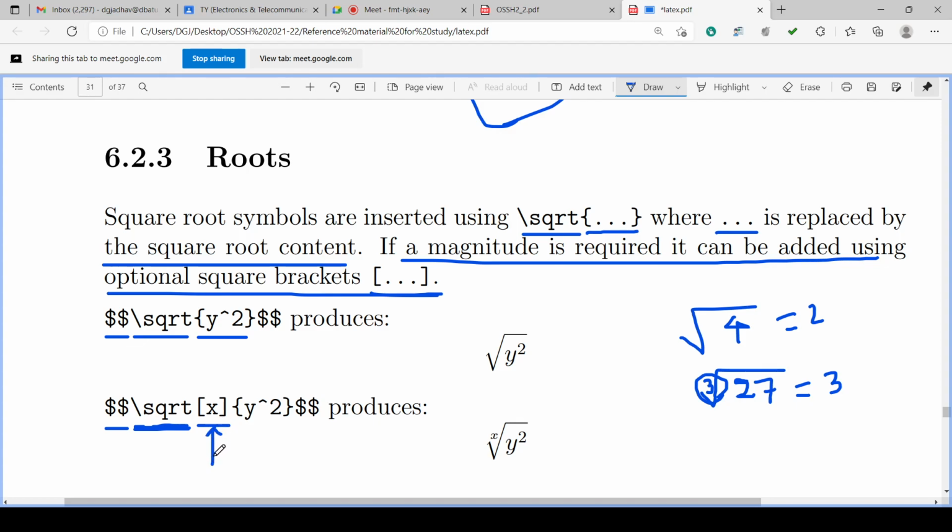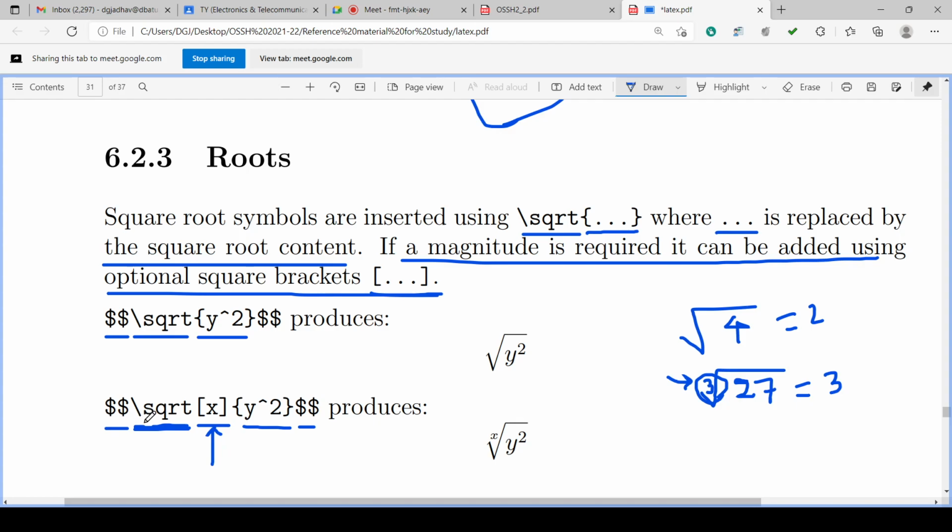Suppose a cube root is there, 3 will be the magnitude. If a fourth root is there, 4 will be the magnitude. If a 10th root is there, 10 will be the magnitude of the root. Or if an xth root is there, x will be the magnitude of the root. The magnitude is written as shown here, 3 is the magnitude. Here x will be the magnitude, square bracket, x is the magnitude. And the content of the square root is in the curly bracket, y cap 2, that means y square. Okay, in math mode y cap means power, and double dollar ends the math mode.